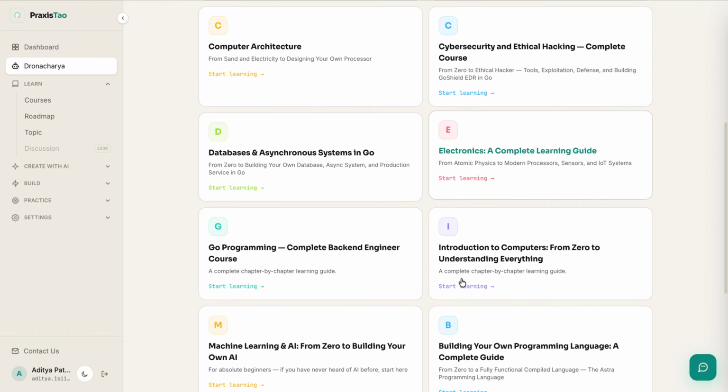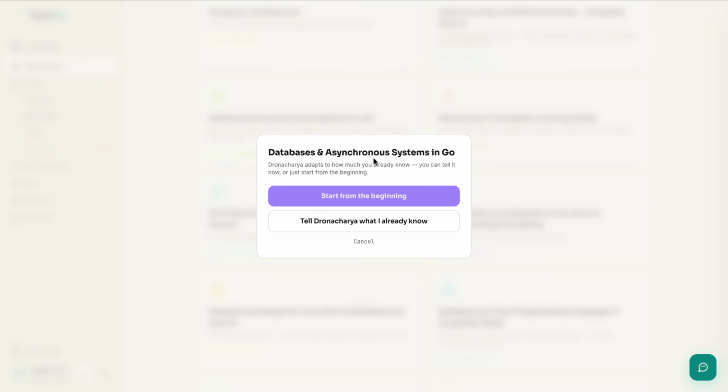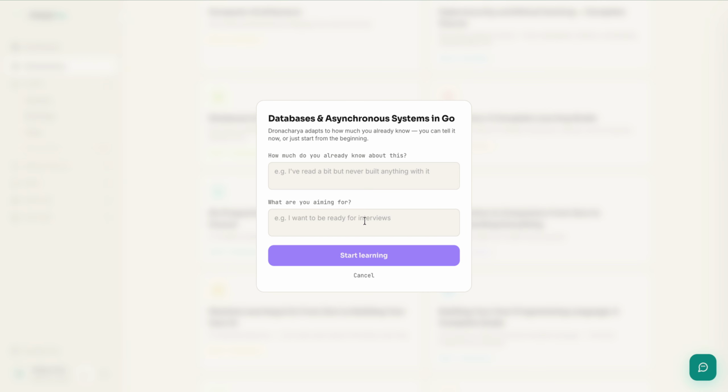So now let's say I want to start another course, let's say databases and distributed systems. The previous course which I started, the Go one, started from the beginning, but here I will create the course in a calibrated manner. So how much do you already know about this? I will say I know about SQL, Postgres and MongoDB, and have a basic understanding of databases and how to use them with Golang.